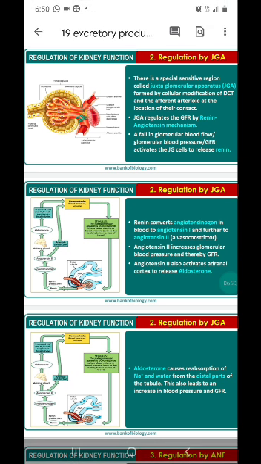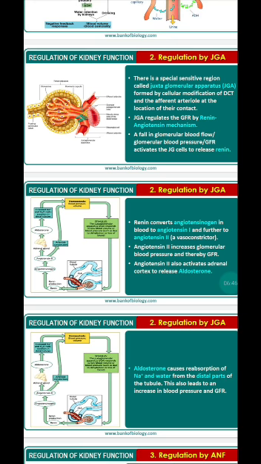Angiotensin 2 also stimulates the secretion of another hormone from the adrenal cortex region. What is the adrenal gland? It is the gland present above the kidneys. The adrenal gland has two regions, cortex and medulla. Every organ has a cortex and medulla, I told you.